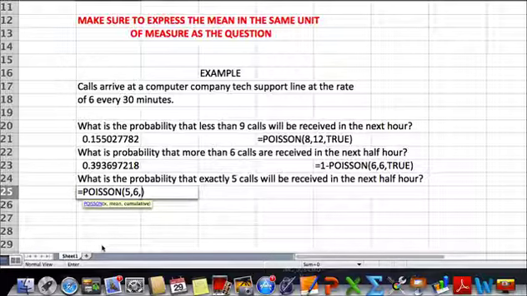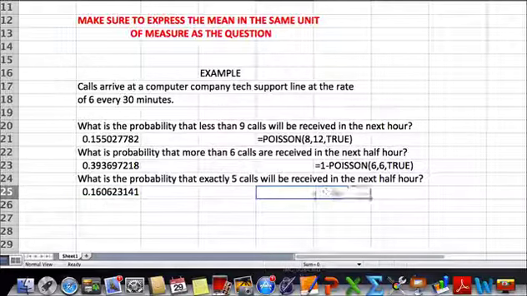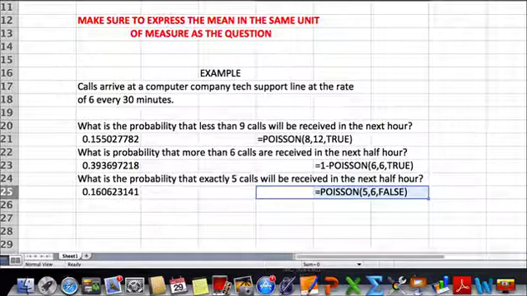And instead of saying true, we're going to say false, because that will return what we're looking for, which is exactly 5 calls. Again, when we show you how it would be entered, you'll be able to see that it would be entered as Poisson, 5 is the number we're concerned about with a mean of 6, and false, so we're returning just the information on exactly 5 calls being received.